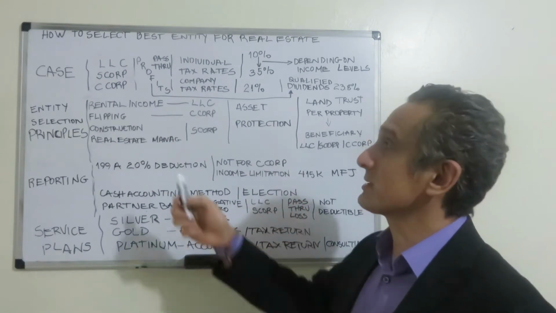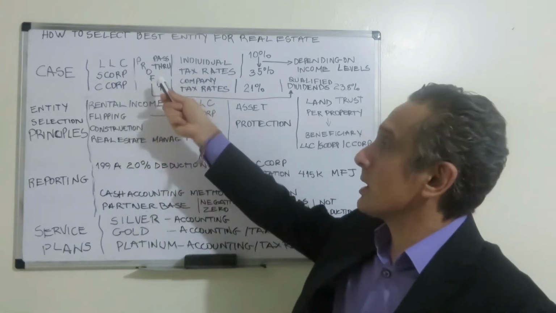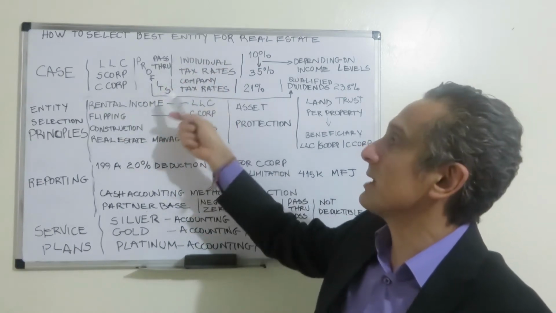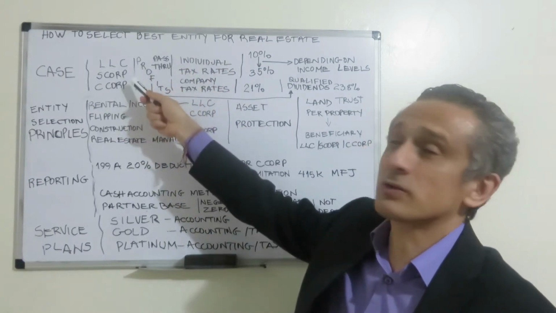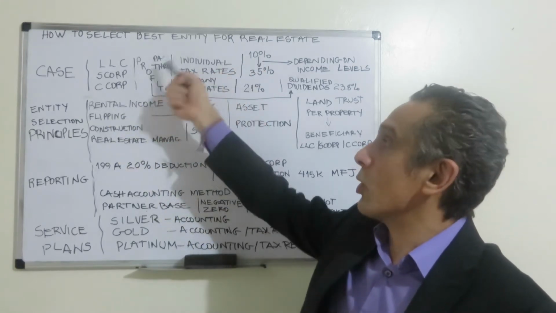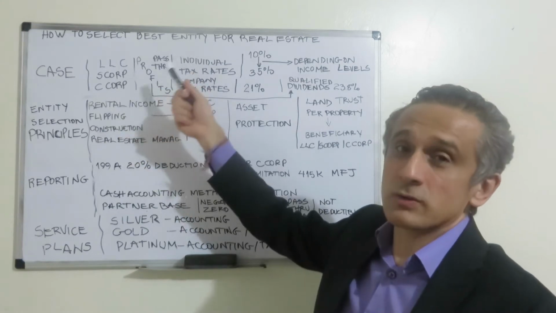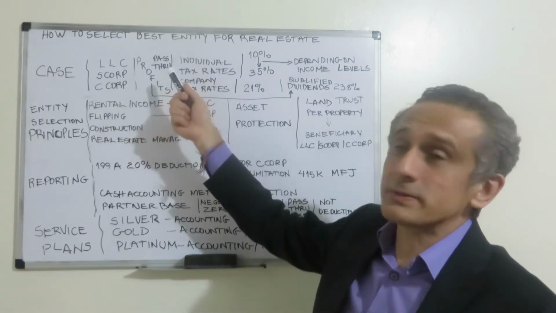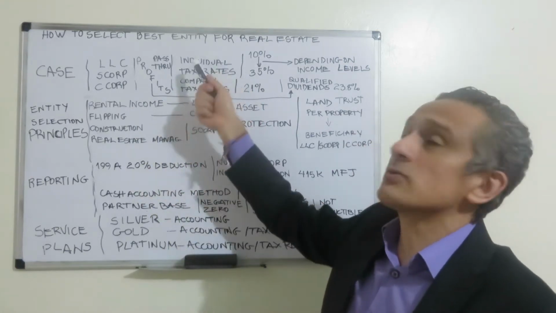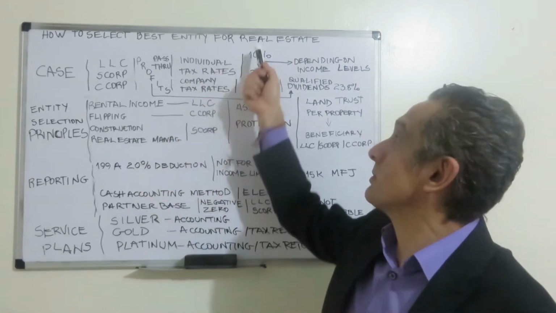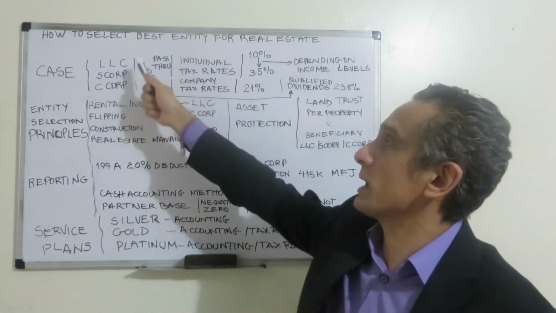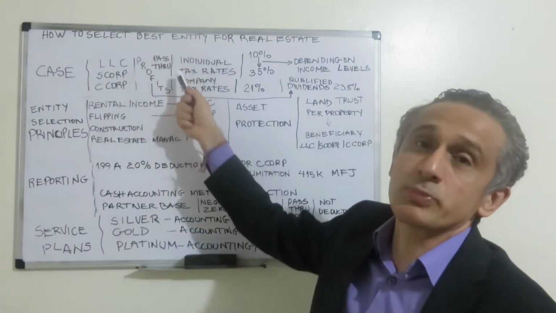tax return. So, for example, an LLC and the S Corp are typical pass-through entities. It means that the profits of the LLC and the S Corporation are passed through to the owners of the company. This could be partners or stockholders, and those profits will be taxable at the individual tax rates. This could be between 10 and 35% depending on the income level. This is for LLC and S Corp pass-through profits.